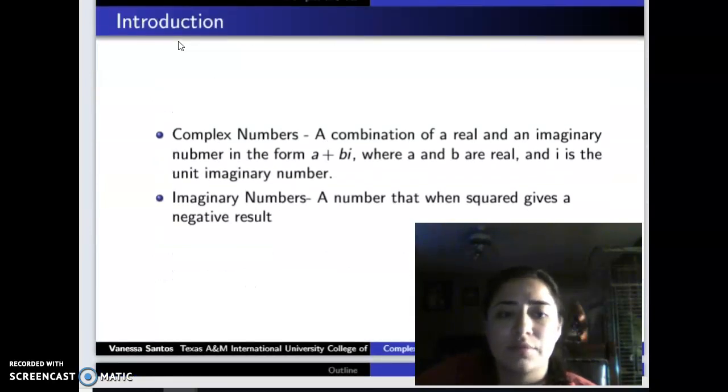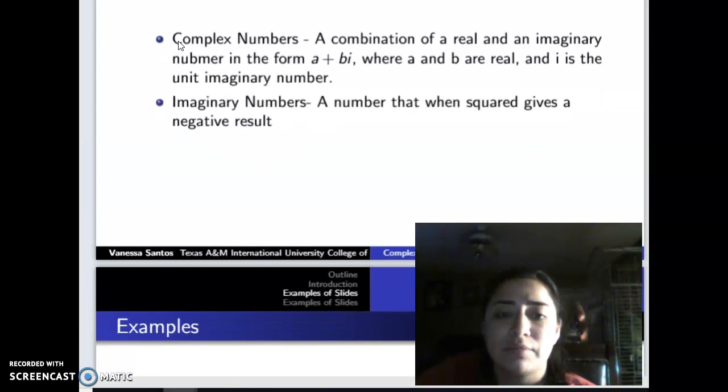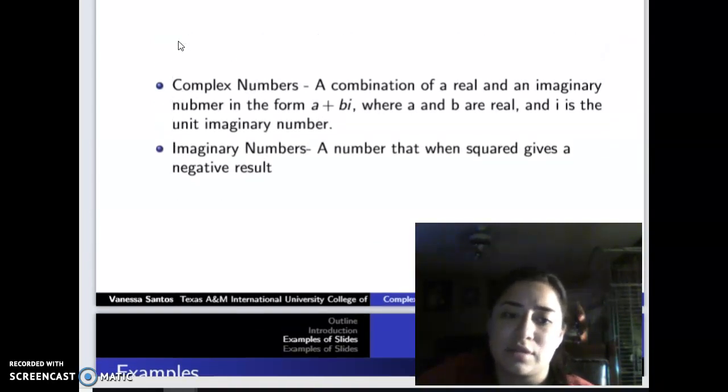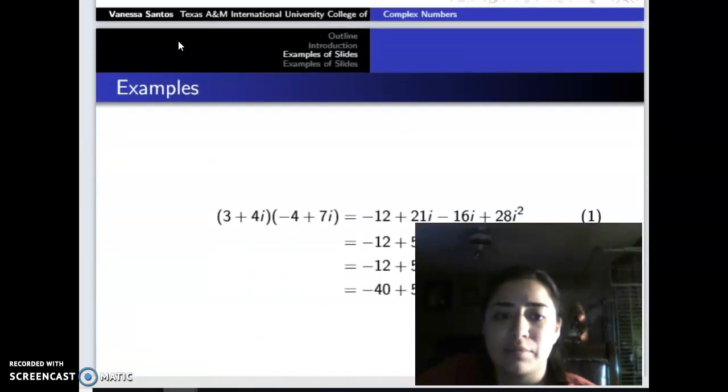Okay, so here's a small introduction of what complex and imaginary numbers are. A complex number is a combination of a real and an imaginary number in the form of a plus bi, where a and b are real numbers and i is the unit imaginary number. An imaginary number is a number that when squared gives a negative result. I'll be explaining this in a little more detail with the examples here.